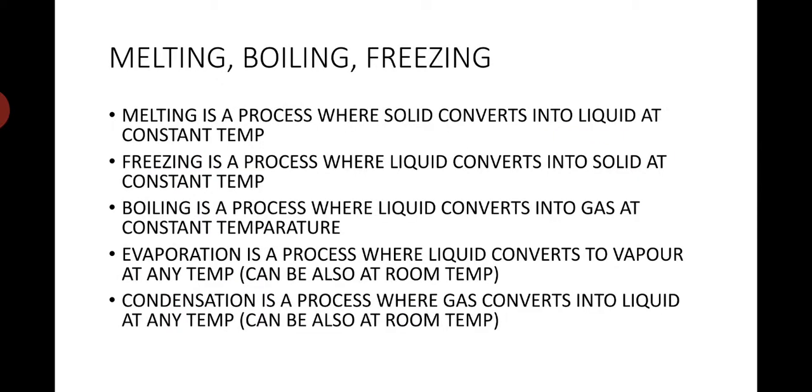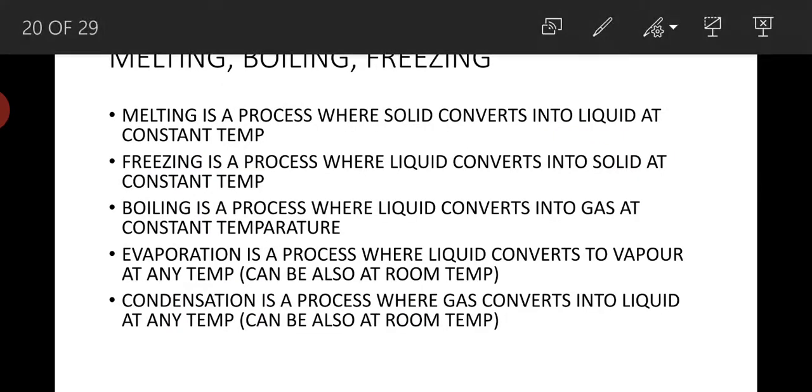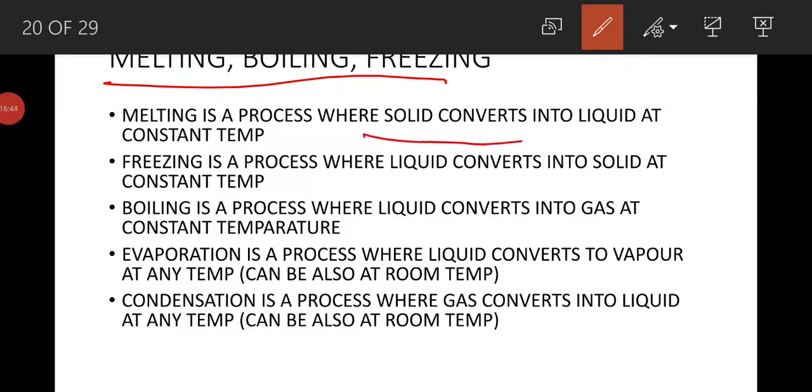Now let us see what is melting, boiling and freezing. Melting is a process where solid converts into liquid at constant temperature. Example is ice melts into water at 0 degrees centigrade at constant temperature.